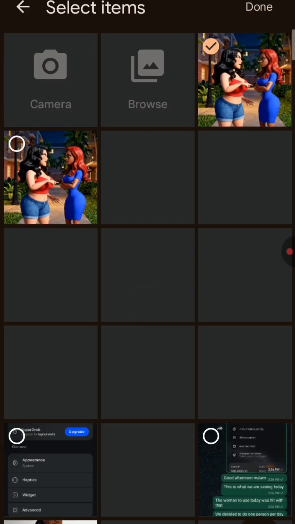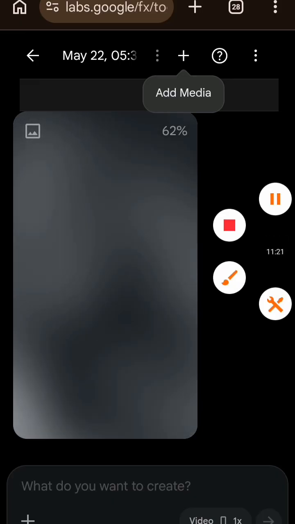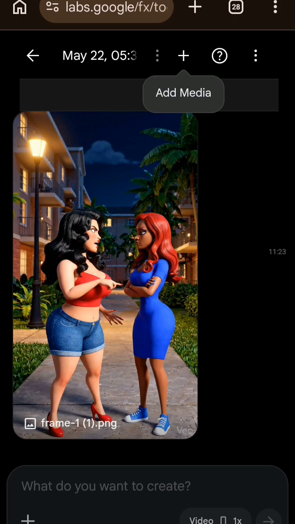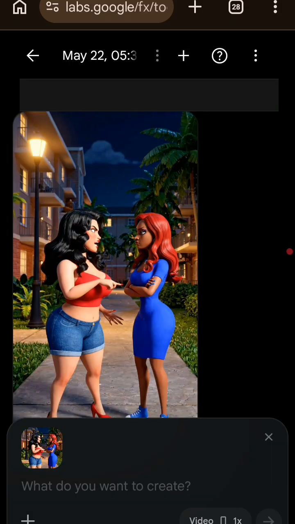So I'll pick it from my gallery here. Let it load so that I can pick it. Okay, look at it up here. Then I'll click on done. And then I'll allow it to load so that we can continue our story. So the image is done uploading. So I'm going to press hard on it. And then I will click on add to prompt. Then I will now come to this box where they say, what do you want to create?